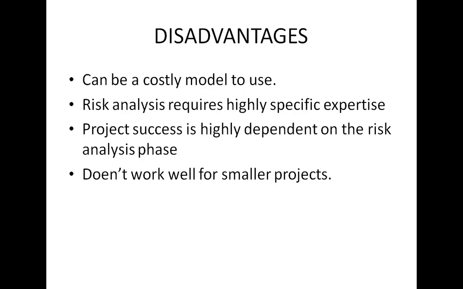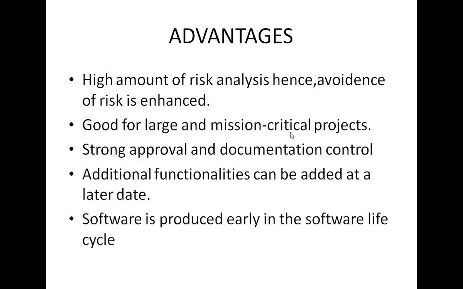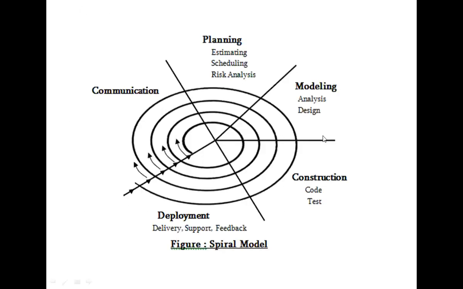Already I told you about the radius. The radius of the spiral represents the expense or cost of the project, and the angular dimension represents the progress made so far in the current phase. The angular dimension is nothing but the angle between two radii.